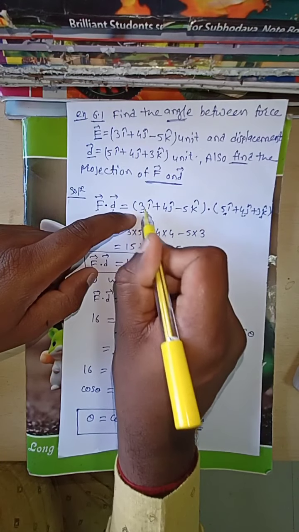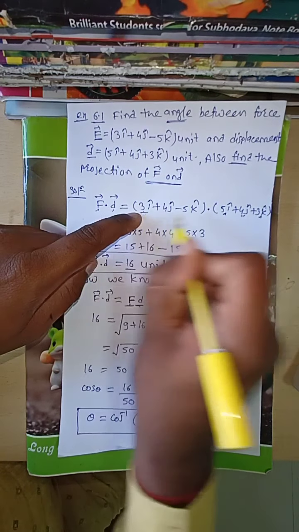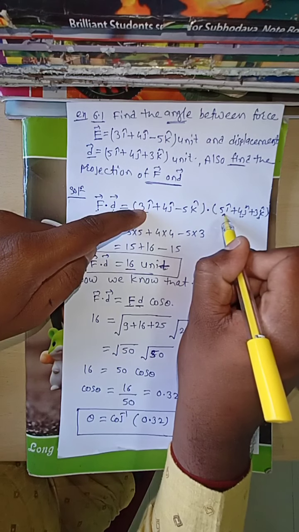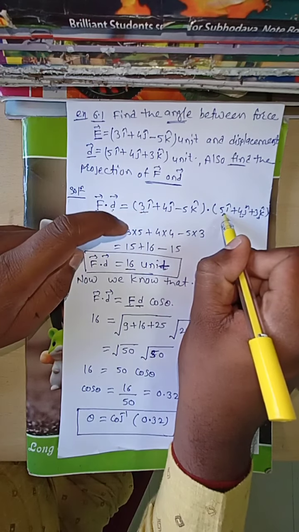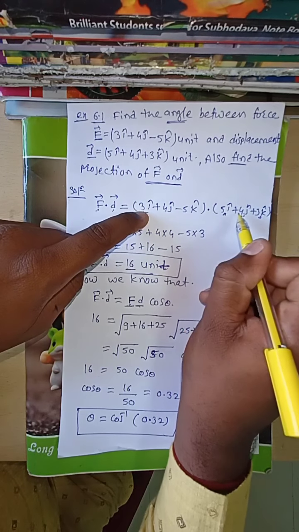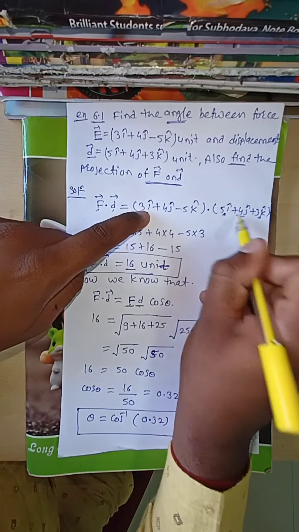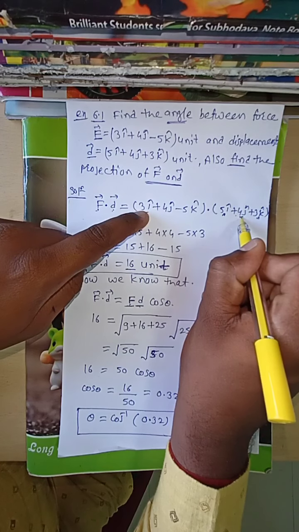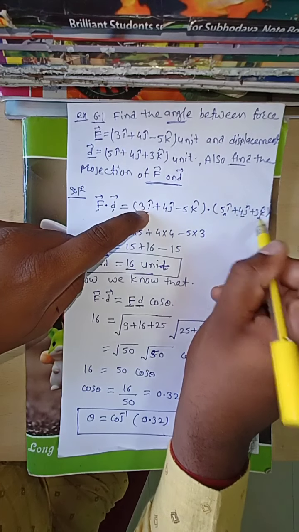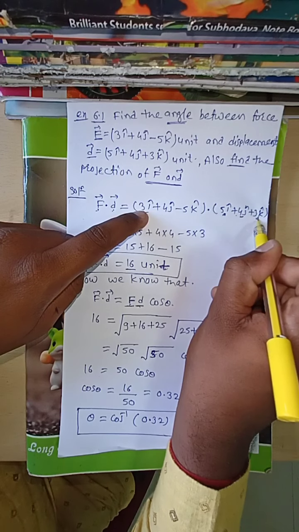Means 3 i cap multiplied with 5 i cap, i cap dot i cap is 1, therefore 3 into 5 is 15. Next 3 i cap dot 4 j cap, i cap dot j cap is 0. Next 3 i cap dot 3 k cap, i cap dot k cap is 0.